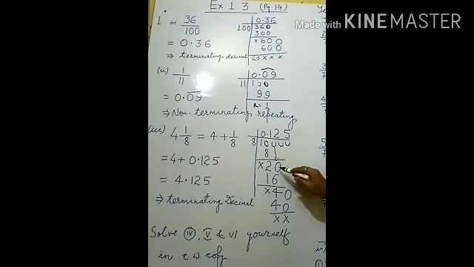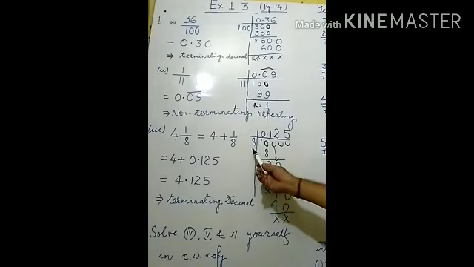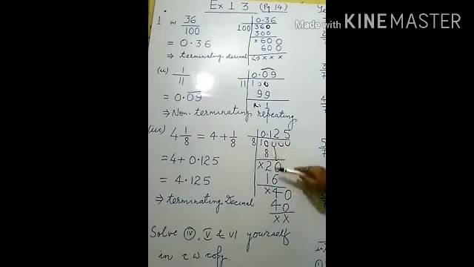So this becomes 20. Again we have to recite, if we take the next digit, it is compulsory for you to recite the table of the divisor. And which divisor is there here? It is 8 here. Now we have to recite the table of 8. Now 8 twos, what will come? 16. If 16 is subtracted from 20, it comes 4. Now this 0 will be noted down.